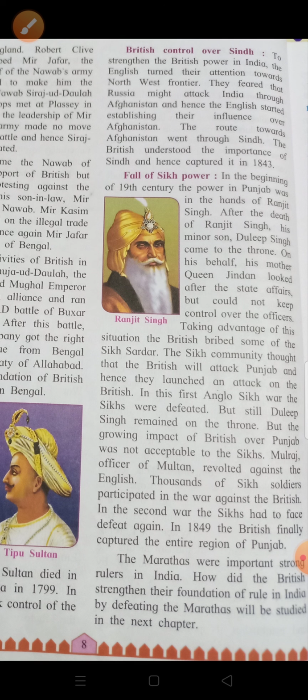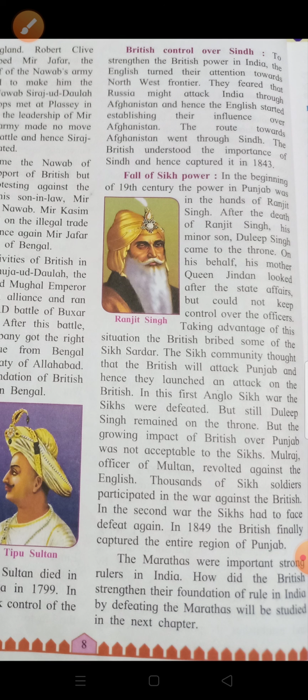Mulraj, officer of Multan, revolted against the English. Thousands of Sikh soldiers participated in the war against the British. In the Second Anglo-Sikh War, the Sikhs had to face defeat again. In 1849, the British finally captured the entire region of Punjab.